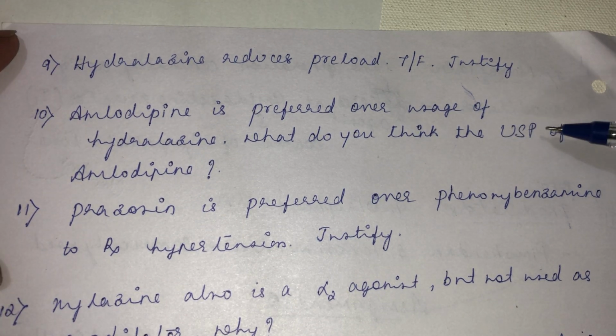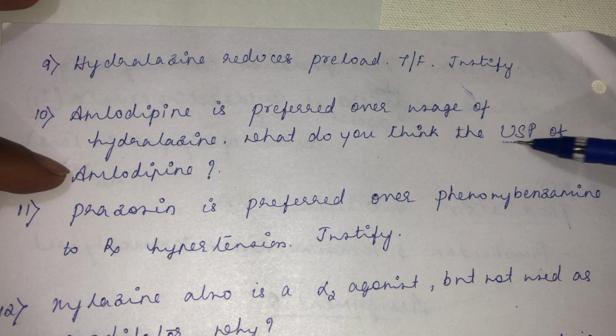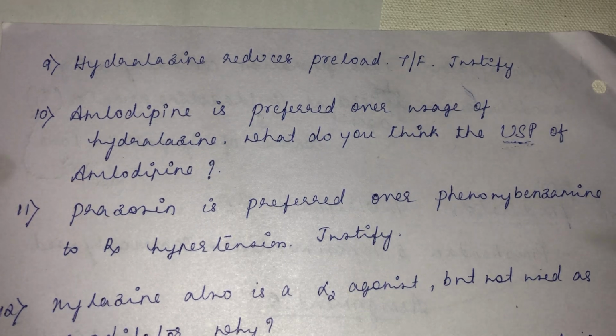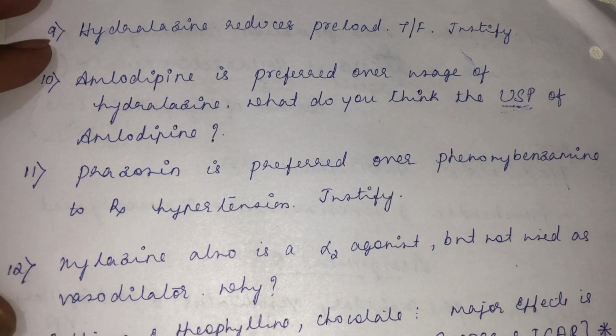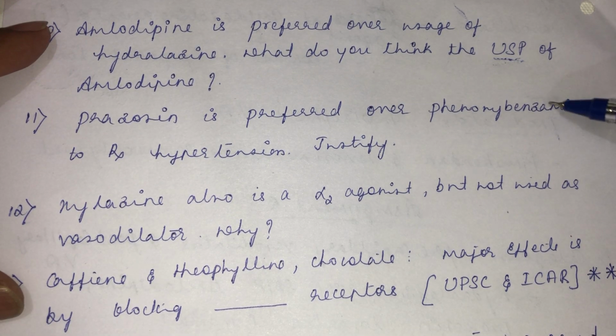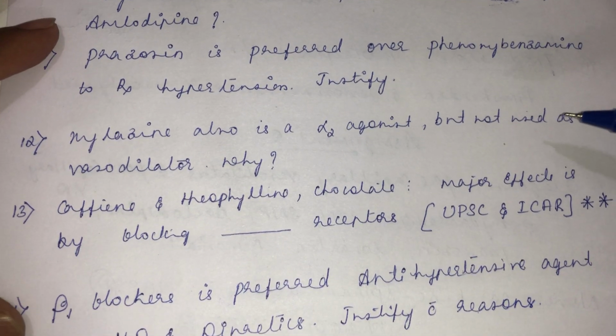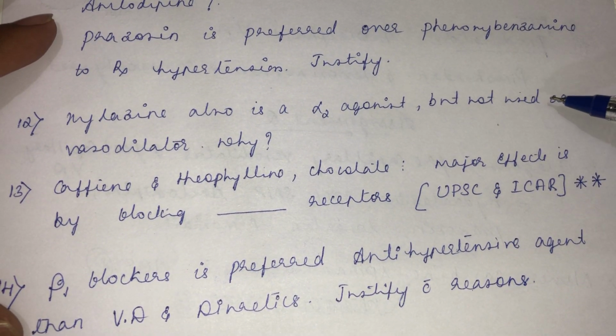What do you think the upper selling point of amlodipine is? Or why is it more preferred? The upper selling point is what is its capacity. See, it's the highest capacity of amlodipine. What do you think the USP, upper selling point, of amlodipine over hydralazine is? Then prazosin. Prazosin is preferred over phenoxybenzamine to treat hypertension, justify. Xylazine also is an alpha-2 agonist but not used as a vasodilator very commonly. Why?